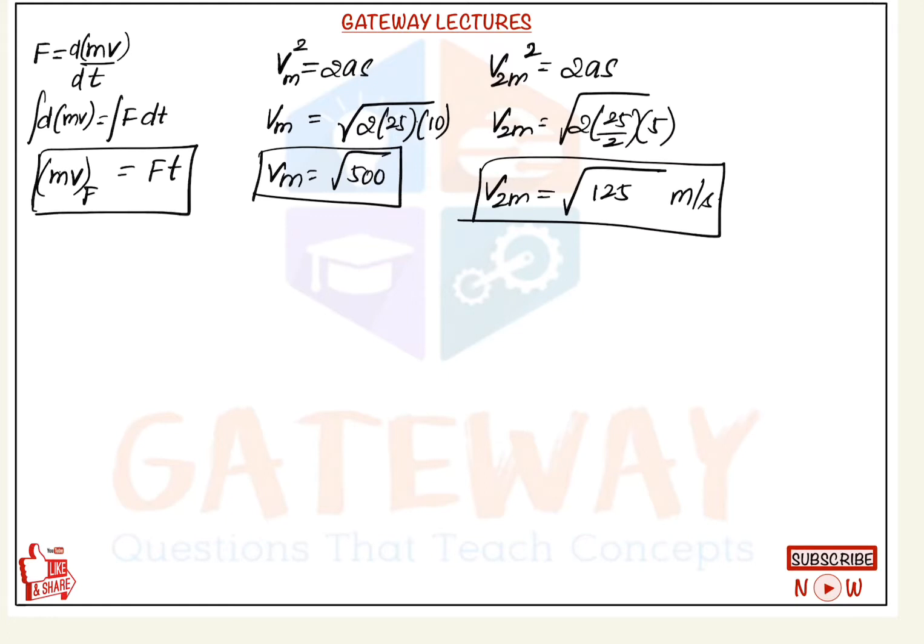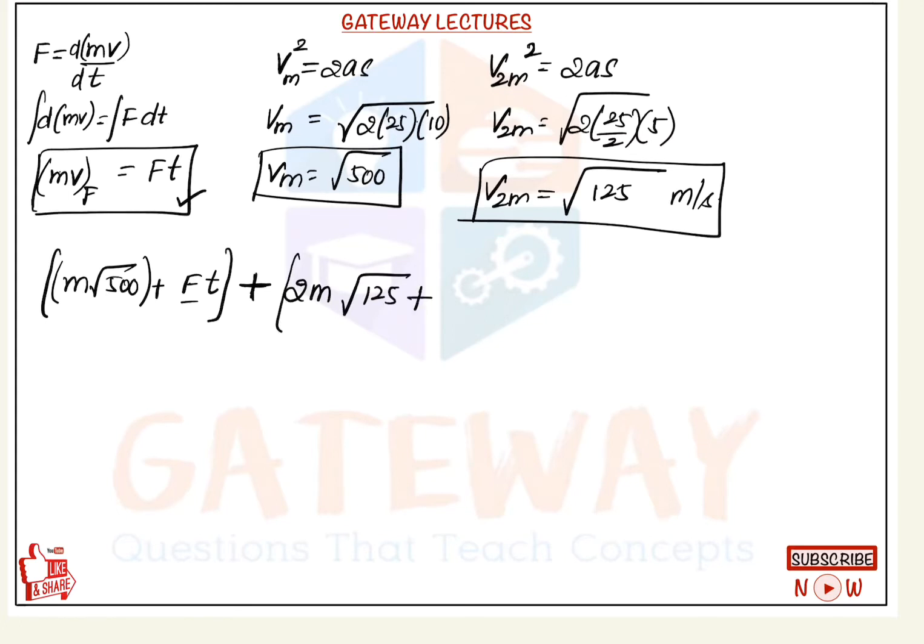How? For the small block of mass m, it has the velocity of root over 500, and due to velocity, it has a momentum. Now it also has a momentum due to force, and that value is nothing but F into t. Right. This is the initial momentum for the small block. Then the initial momentum for the large block is 2m into root over 125. This is the initial momentum for this block, and due to force it will have the same F into t, is equal to,